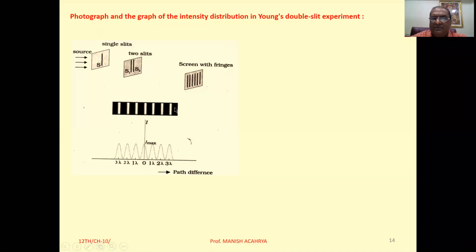The fringe photograph is of this type. And if we draw the graph for intensity, then at the center we get bright maximum intensity, then next to it dark, that is 0, then again maximum, that is path difference 1 lambda, 2 lambda, 3 lambda; everywhere there we get maximum intensity. And at lambda by 2, 3 lambda by 2, 5 lambda by 2, everywhere we get dark bands. So this is the photograph and intensity distribution curve for the interference pattern. Clear to all of you?